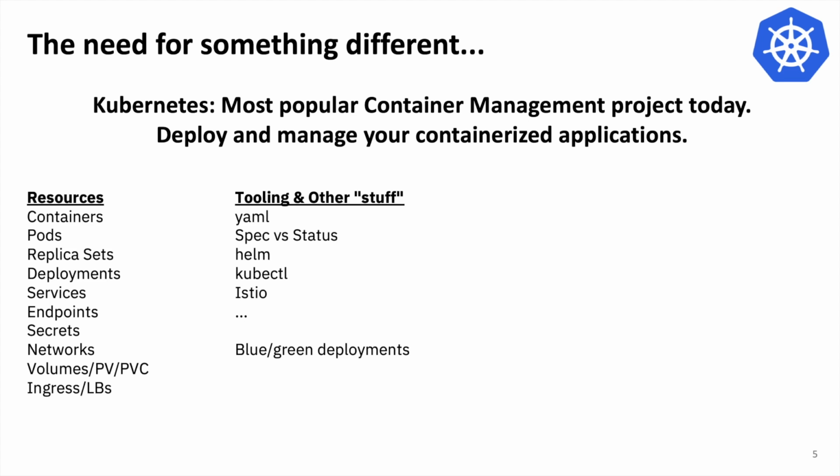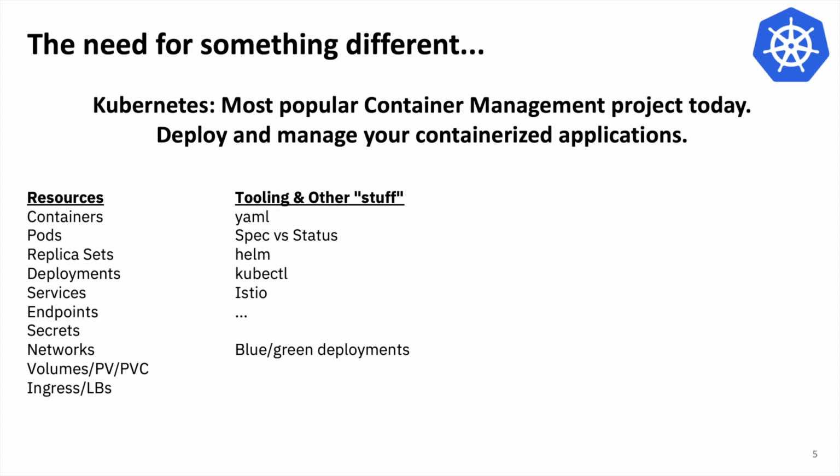Understand what that is. However, once you start playing with it, you understand that Kubernetes, as powerful and as nice as it is, is really, really complicated to use, right? Look at all these resources that I show here on the left-hand side: containers, pods, replica sets. I'm not going to explain what all these are, but these are all of the resources that you, as a Kubernetes user, have to understand and manage, right? It's no longer this notion of give us your code, we'll host it for you. You have to understand all these various bits, how they work together, and how to manage them.